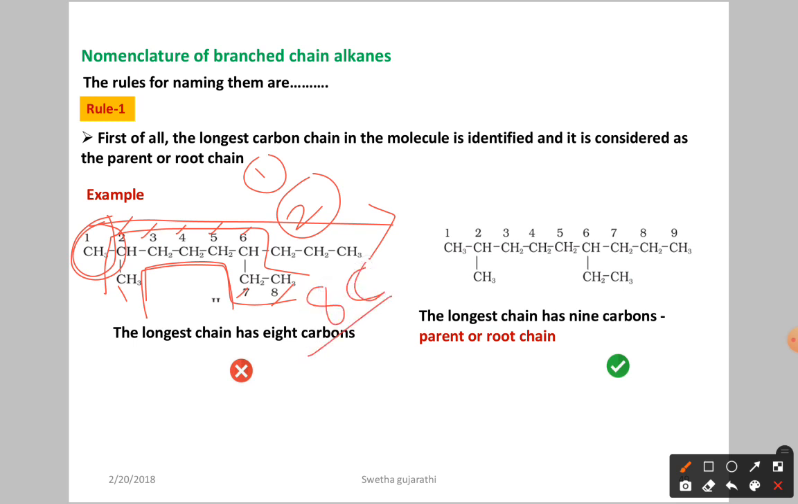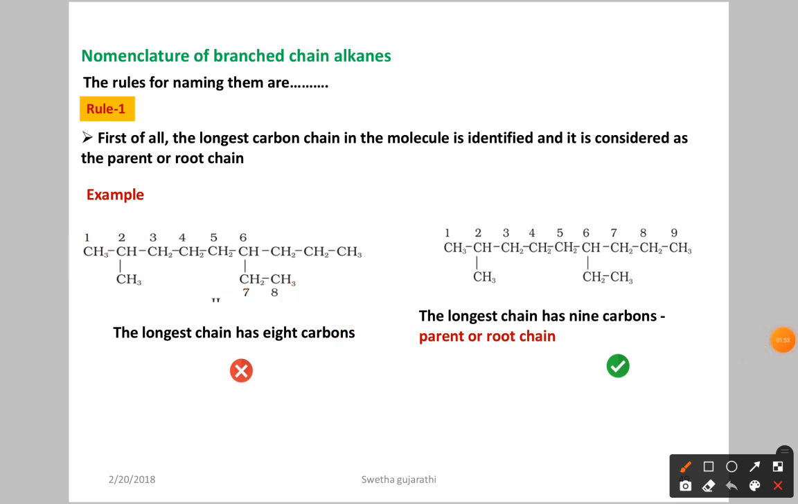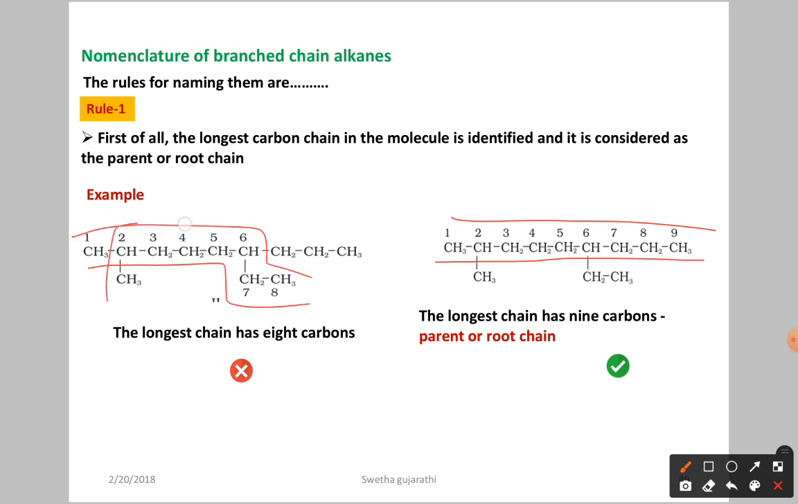Let us see another possible way. If you proceed in this way, straight like this, we have a total of 9 carbon atoms. Either you take this direction or this way, if you start from here we get a maximum of 8 carbon atoms. But here we have 9 carbon atoms. If you count, 1, 2, 3, 4, 5, 6, 7, 8, 9. So 9 carbon atoms are there, and this is our parent chain or root chain.